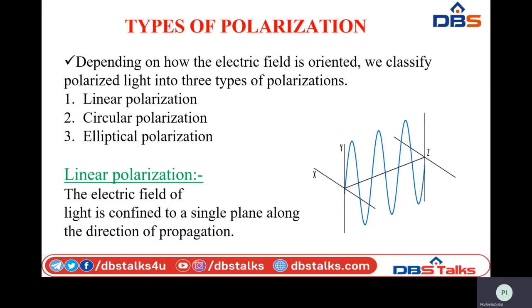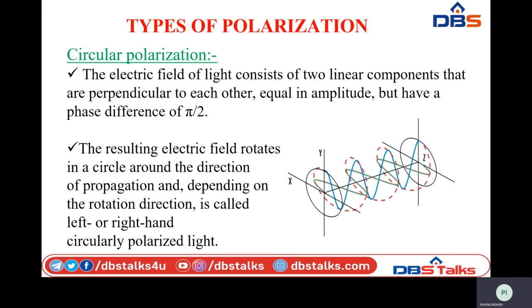Next, coming to circularly polarized light. In circular polarization, we have two linear components for the electric field, and these have a 90° or pi by 2 phase difference between them. Phase difference is nothing but the time delay between these two waves. Here we have green and blue waves, two linear electric field components which have a 90° phase difference between them.